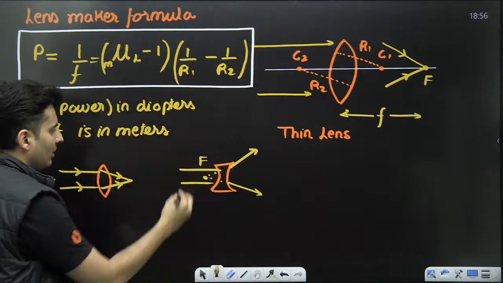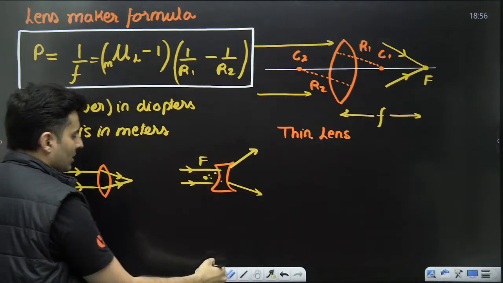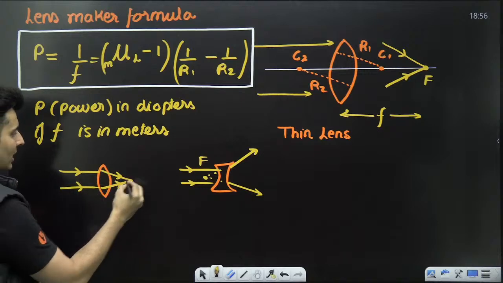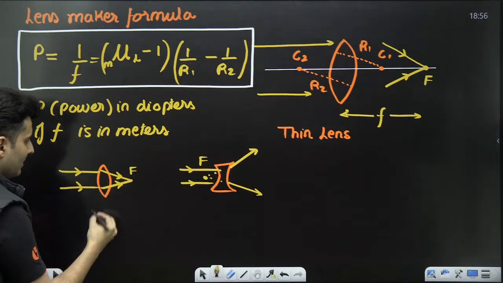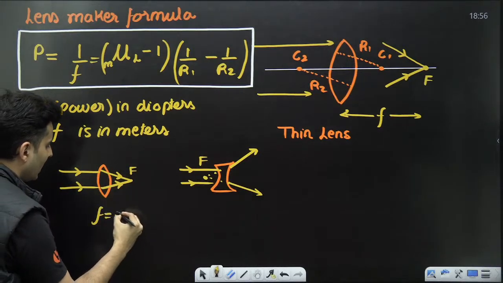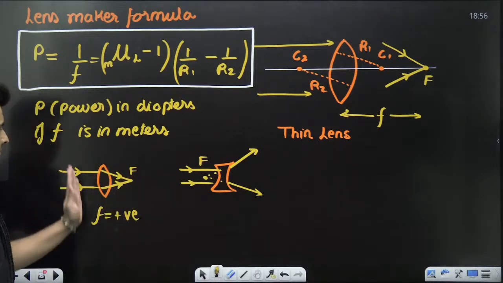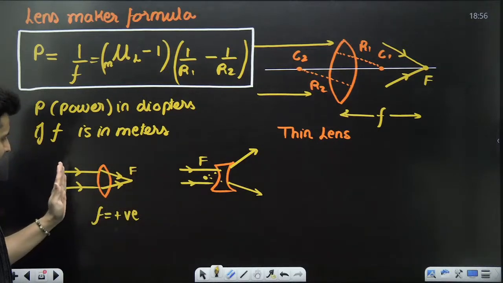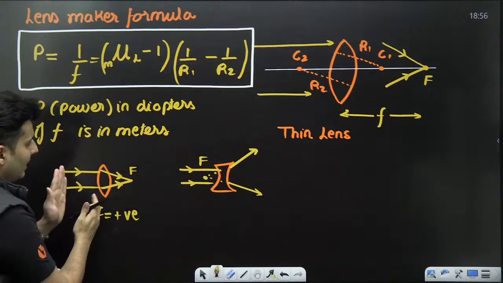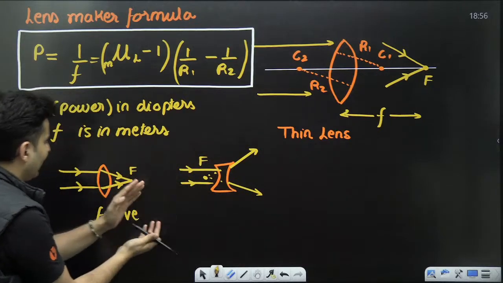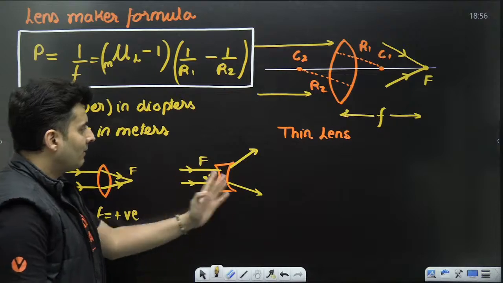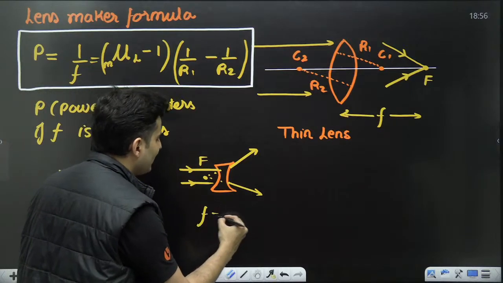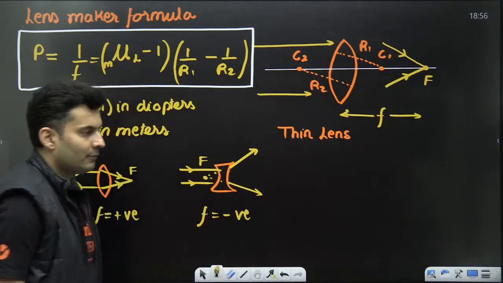This is where you get the focal length. So in the case of a convex lens, the focal length is a positive number, because this side is positive, this side is negative. The rays are going that side, so this side will be the positive side, this side will be the negative side. Whereas in the case of a concave lens, the focal length is negative.